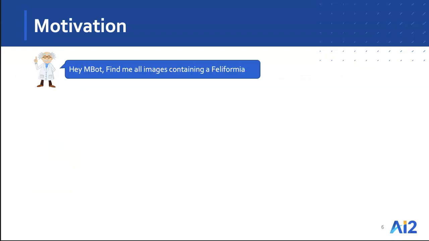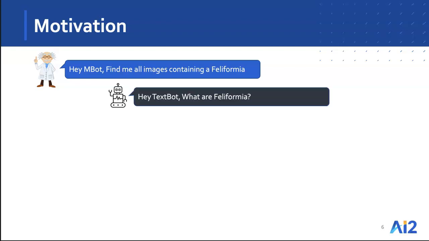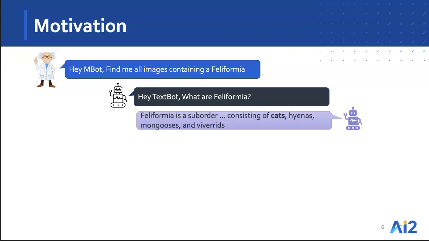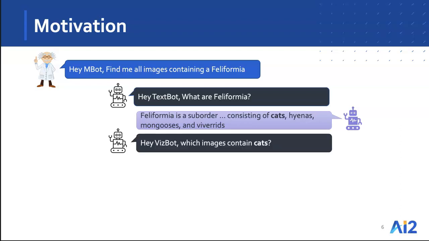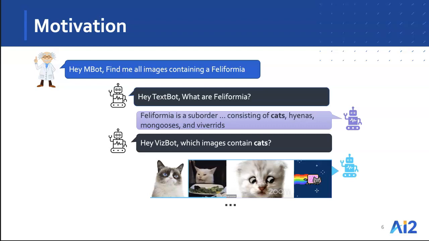And so what would that look like? Let's look at our current example of finding images. Our system should recognize that VisBot does not understand the category Feliformia, and so it can go to TextBot and ask what are Feliformia, and the model returns the answer that Feliformia is a suborder consisting of cats, hyenas, mongooses, and viverrids. At this point, your model can recognize that, hey, cats is a category that VisBot understands, and it asks the VisBot agent to now return images containing cats, and that's what you get. And then you can repeat this for every animal in this suborder.